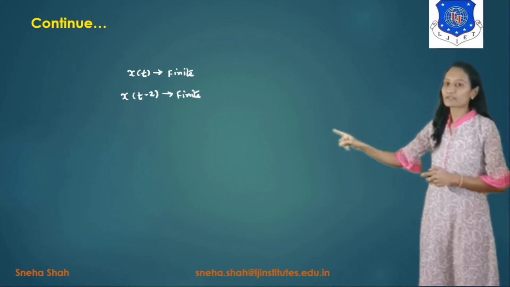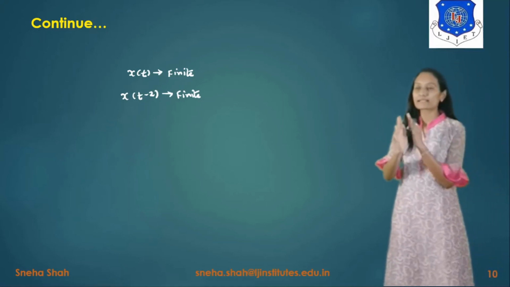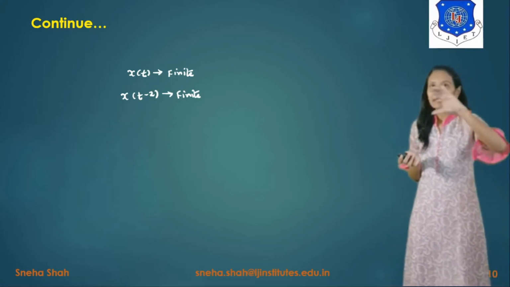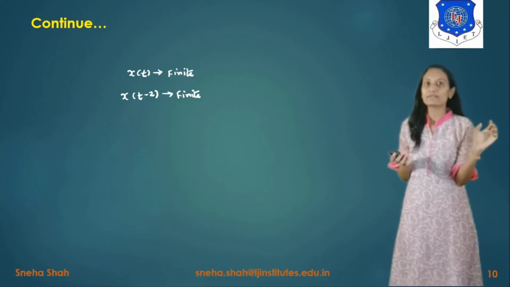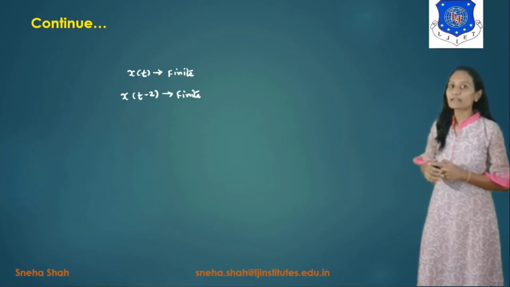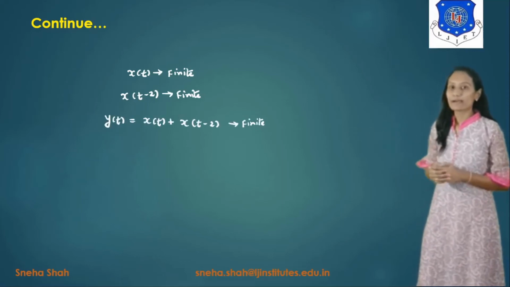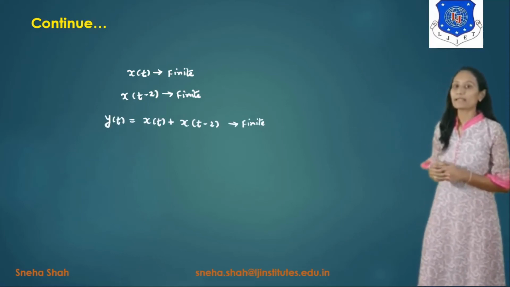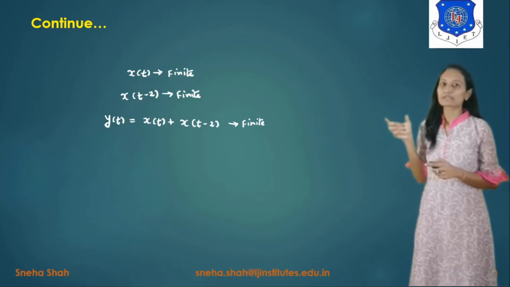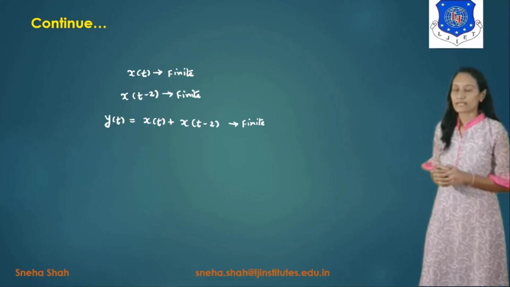So the value of x of t minus 2 is also finite, because x of t minus 2 is the time shifting property, right? In time shifting the amplitude will remain as it is, just the signal will be shifted toward the right side. Now if we find the value of y of t, y of t equals x of t plus x of t minus 2. So x of t is finite, x of t minus 2 is finite, so the summation of these two finite numbers will give you a finite number at the output side, right?